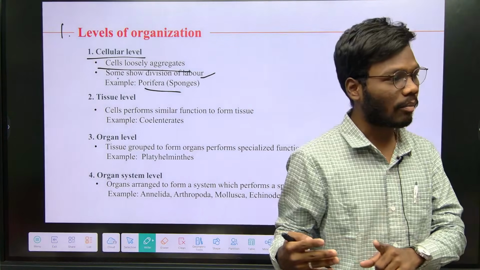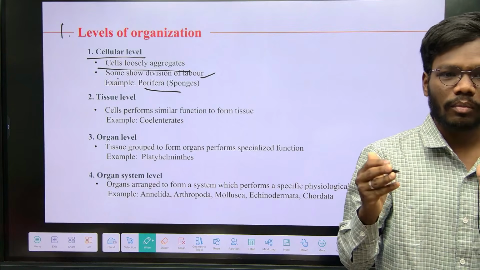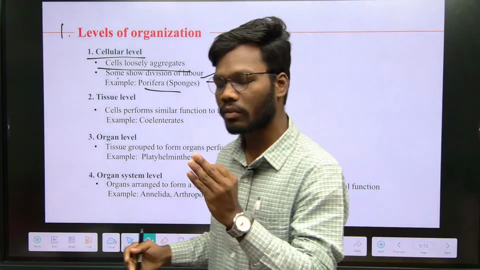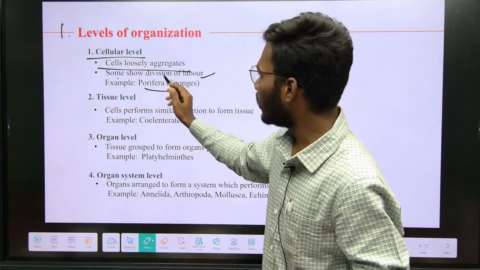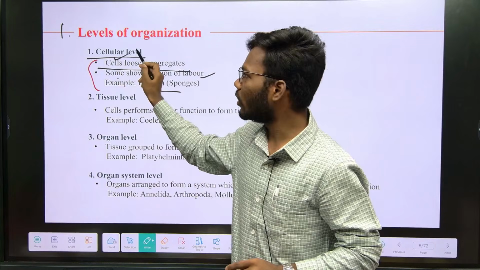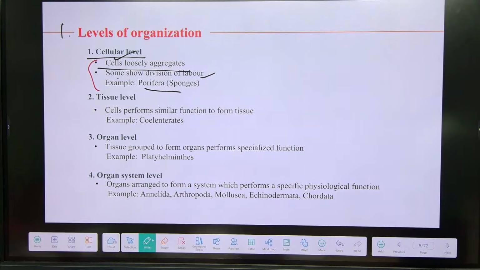But remember, they will not form any tissue. They only perform cellular functions. That's why Porifera come under the cellular level of organization. Understand what the cellular level of organization is? Only cells are present, and cells alone perform all the body functions, right?